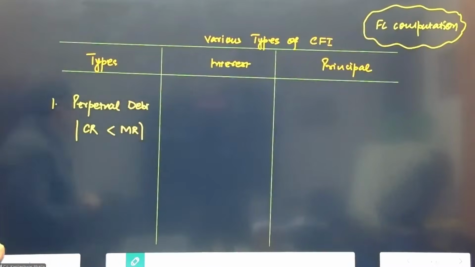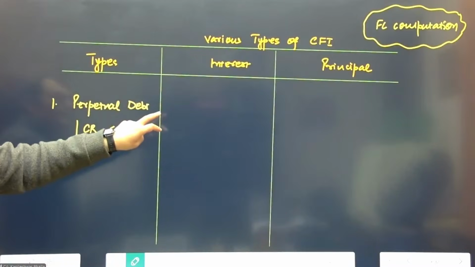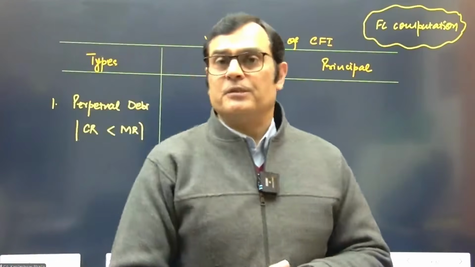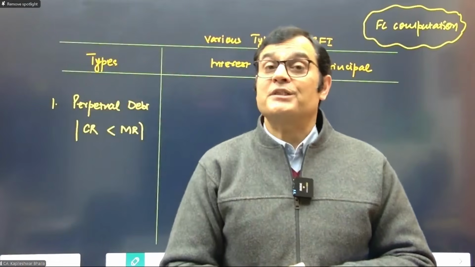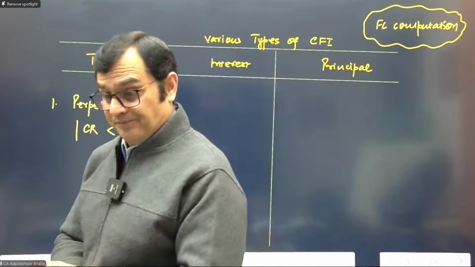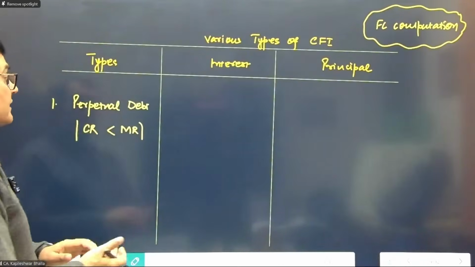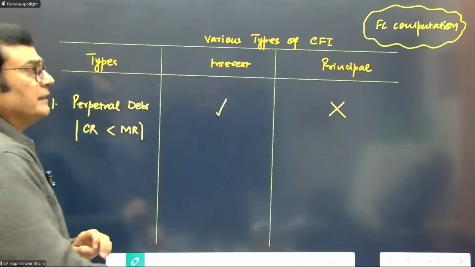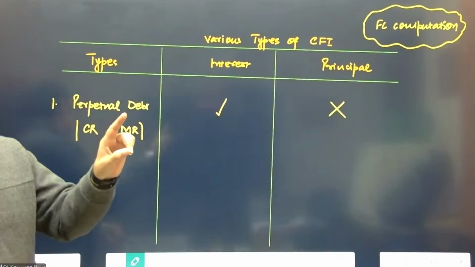Let's come back to you. So when you consider a perpetual debt, do you consider interest and the principal, or just the interest element in the calculation of the financial liability? And that's right. We just consider the interest element. The principal element is not taken to calculate the financial liability component.